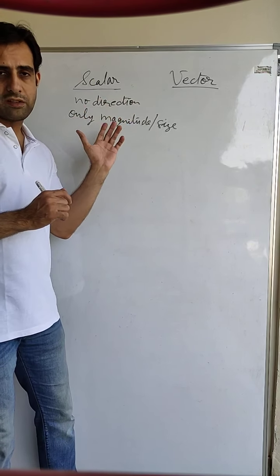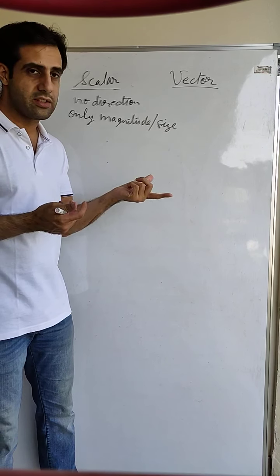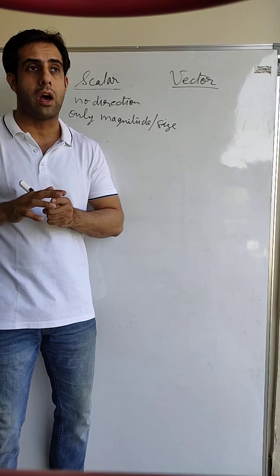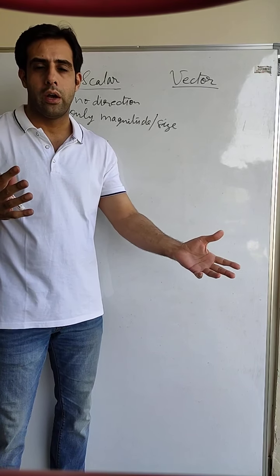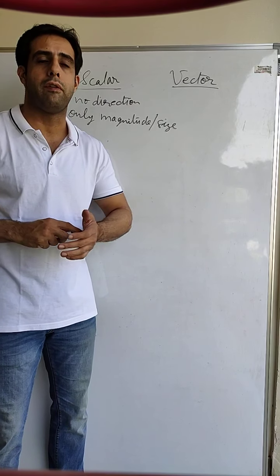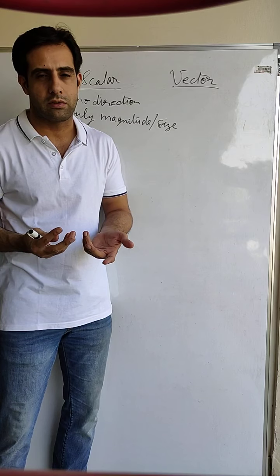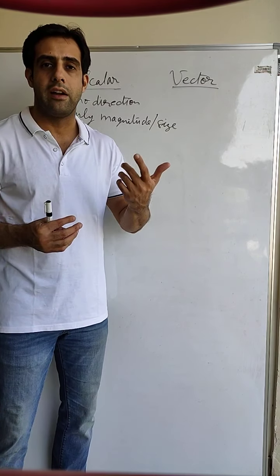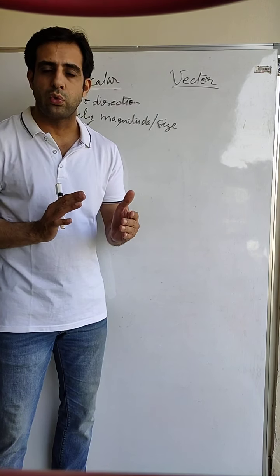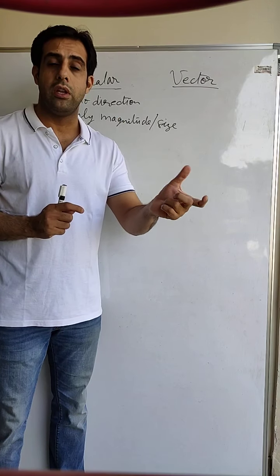First of all, before explaining scalar quantity, let me tell you what do I mean by magnitude or size. Now by size I do not mean how tall or how broad a physical quantity is. That does not make any sense. If I am talking about speed, what is the size of speed? The speed cannot be measured in height or in weight. Size of speed means the value that we are using to tell us about the speed.